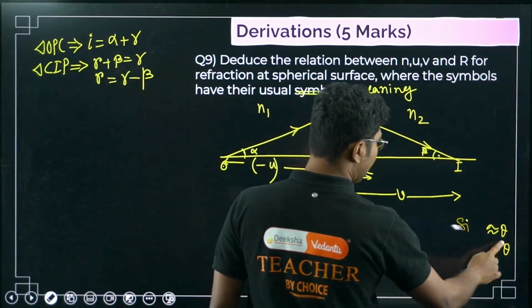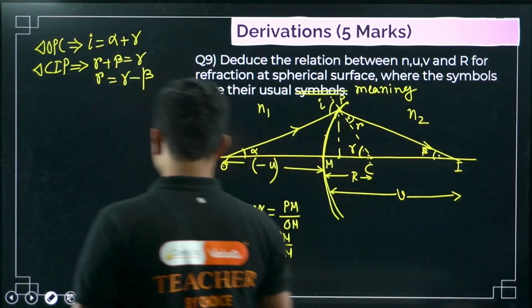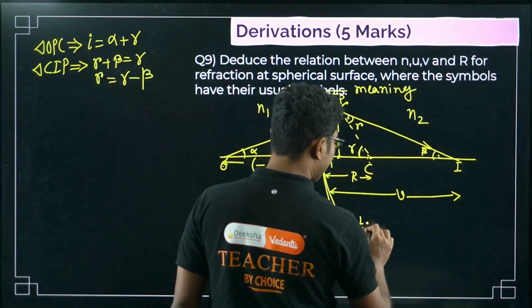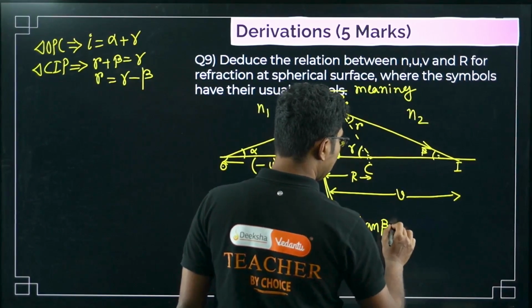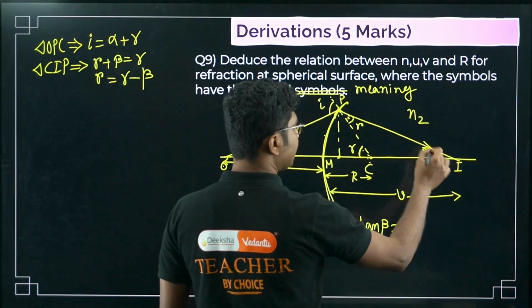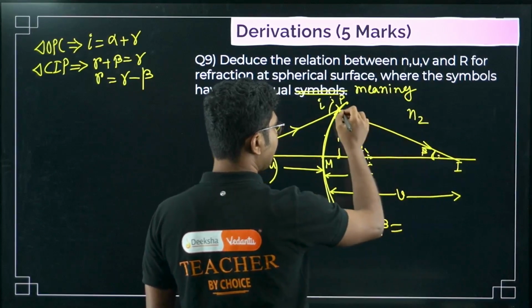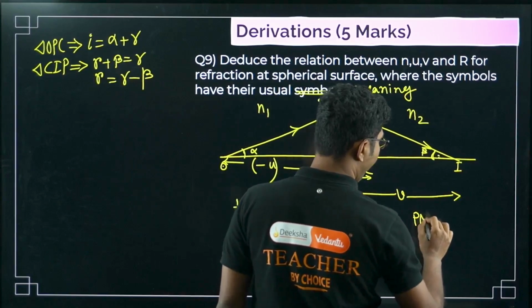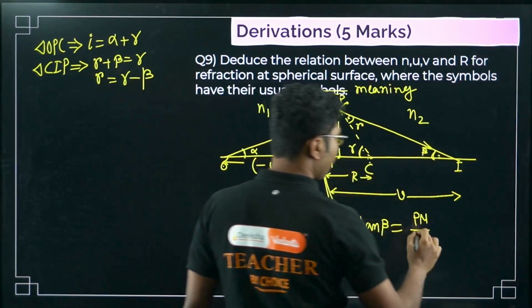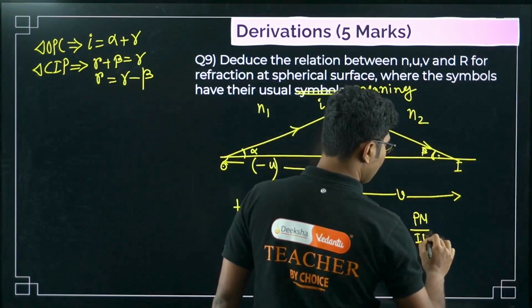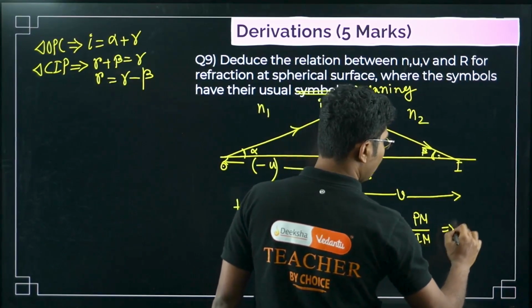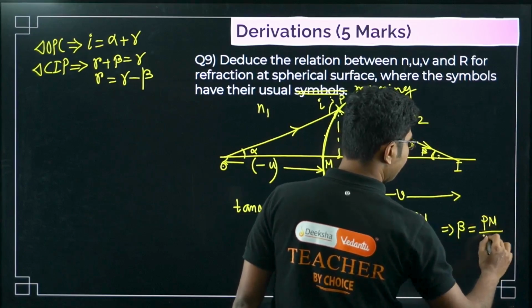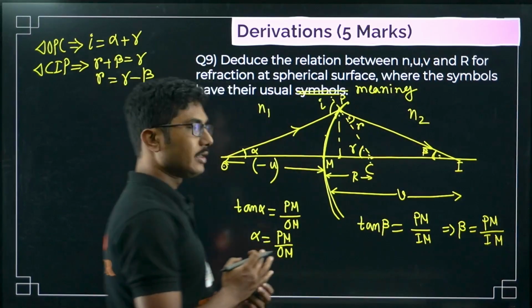So we have added that approximation here. What else? Now find tan. Similarly, we can find tan beta equals to, tan beta means this angle. Again we will consider this triangle, bigger triangle. So this will be PM by base IM, or beta equals to PM by IM, right?